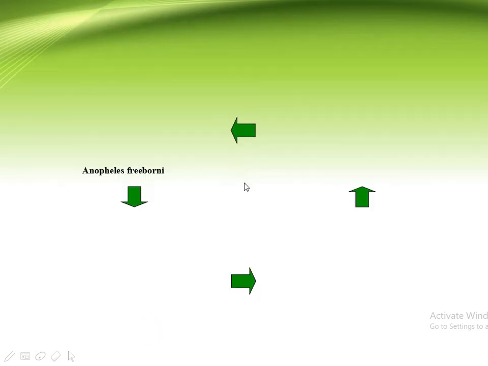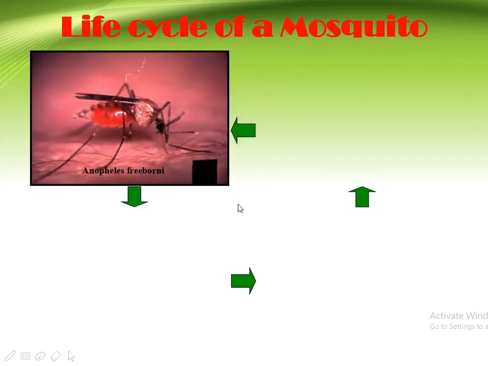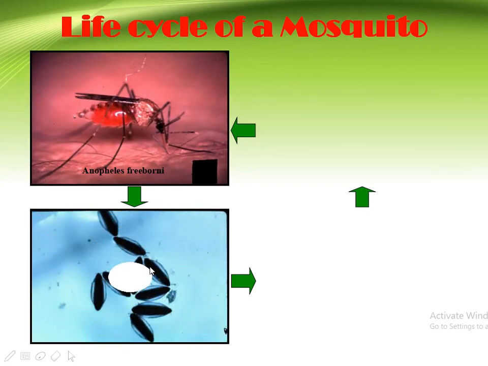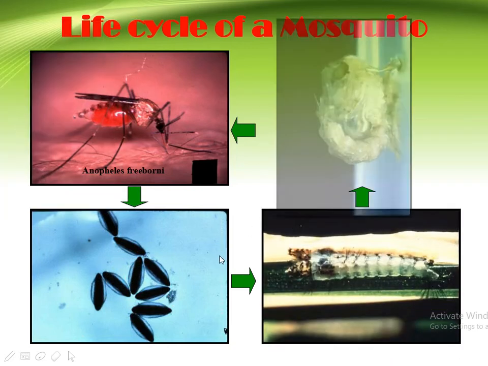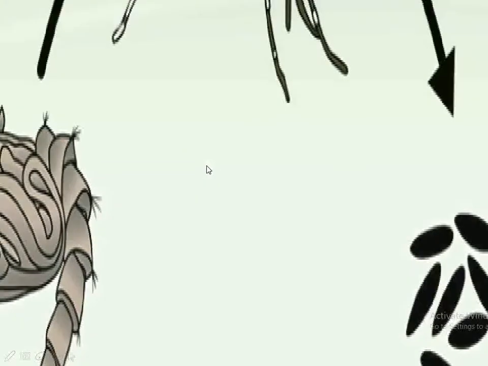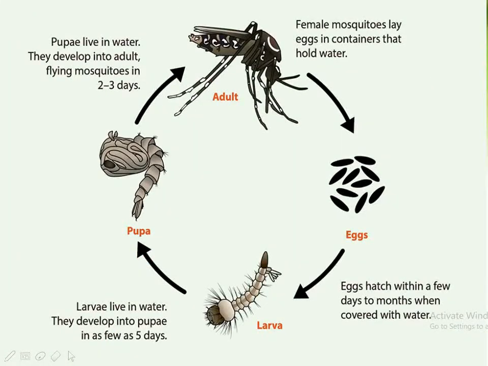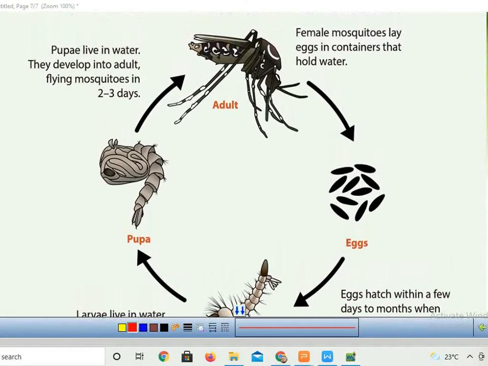Now the next concept, that is the life cycle of the mosquito. There are 4 stages in the life cycle of the mosquito. Number 1, egg, larva, pupa and adult mosquito. Now how does this occur? See here, it is mentioned in detail. The adult mosquito, the adult female mosquito only. Okay, just remember this.